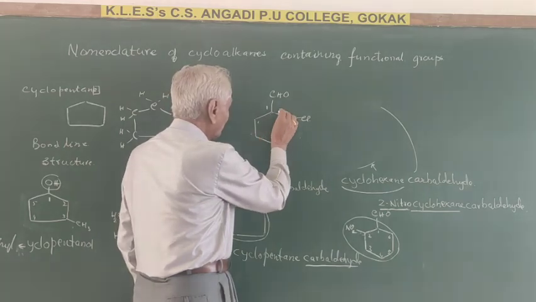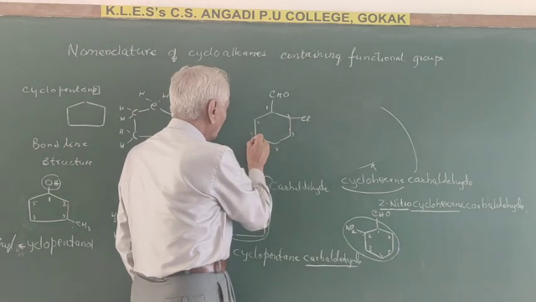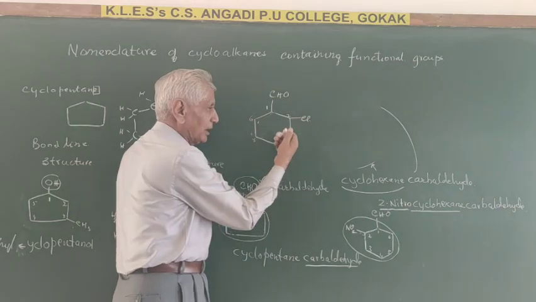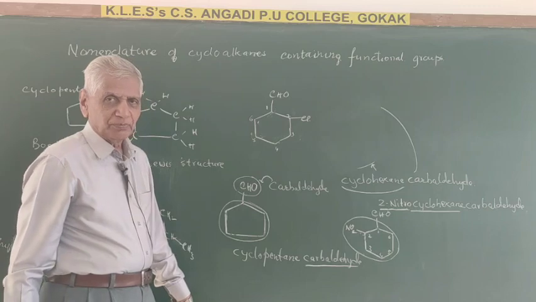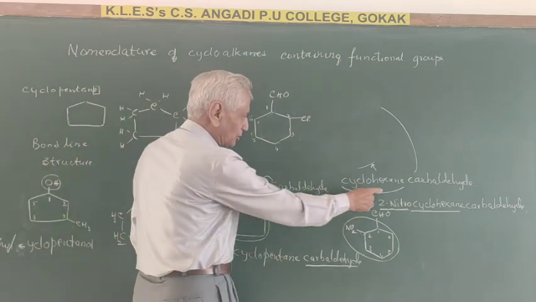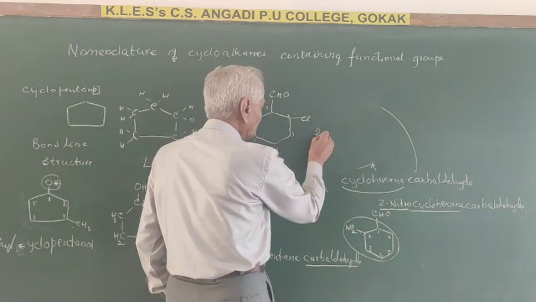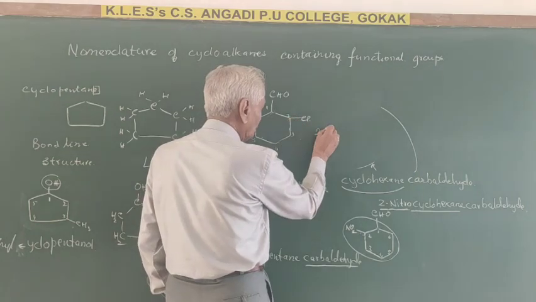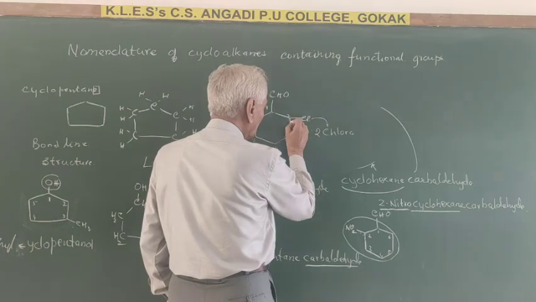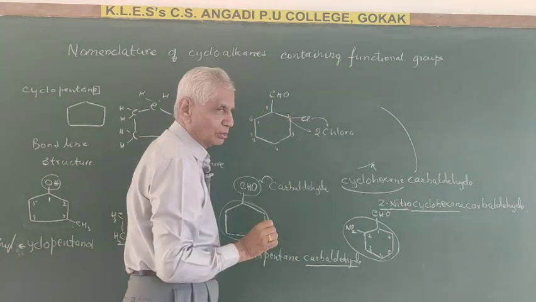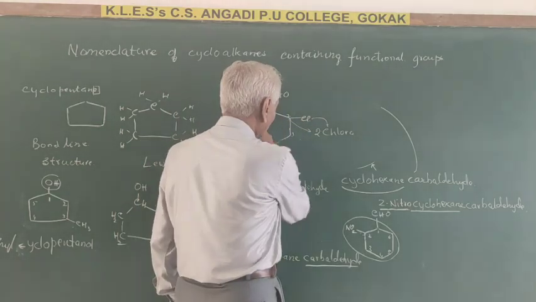This numbering is correct. 1, 2, 3, 4, 5, 6. Therefore the name of the compound is 2-chlorocyclohexane. 2 means second carbon, 2-chloro. That is this group. 2 is here. 2-chlorocyclohexane.